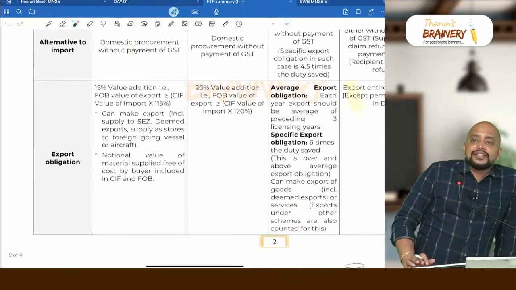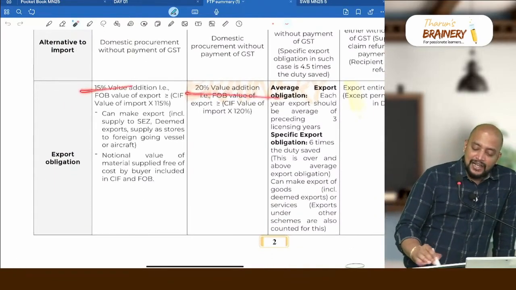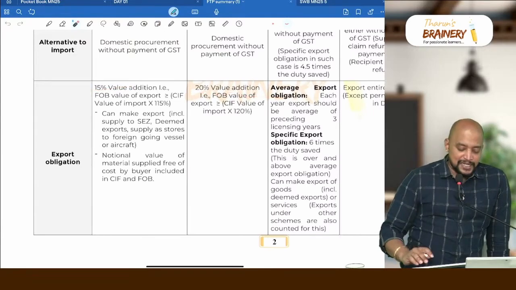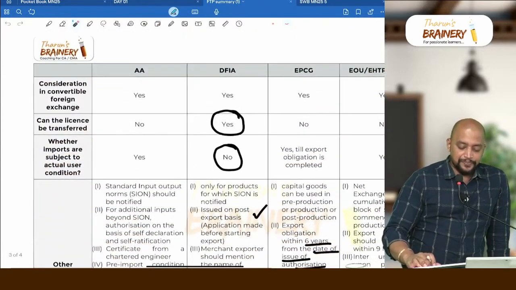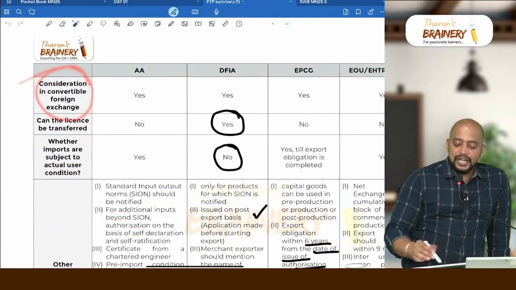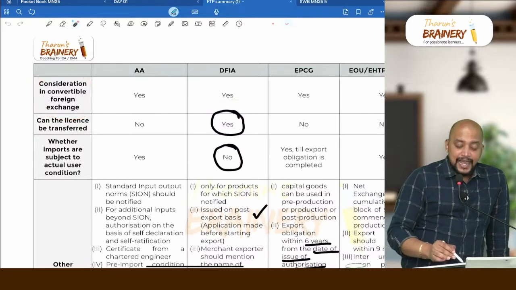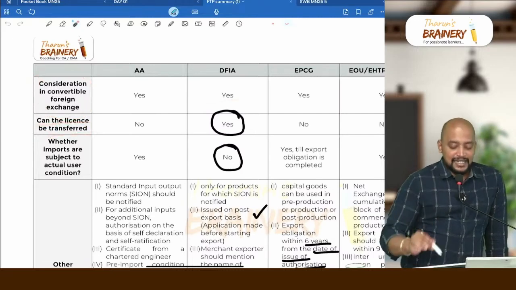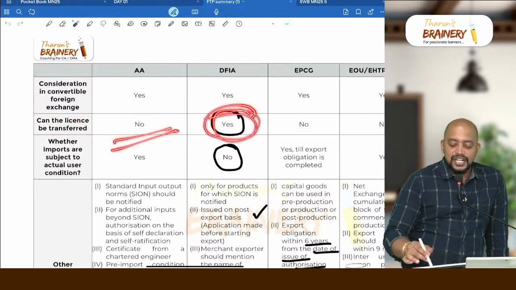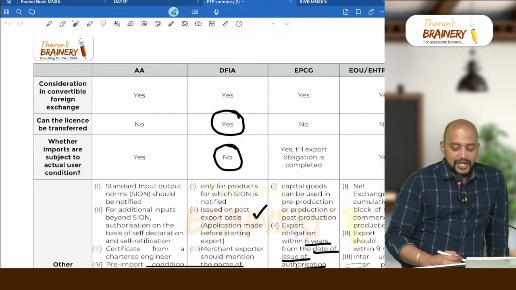Export obligation, what is the export obligation? Here it is 15%, but here it will be 20%. Then next, consideration in convertible foreign exchange, yes. Can the license be transferred? Yes. Here the license cannot be transferred, but here the license can be transferred.